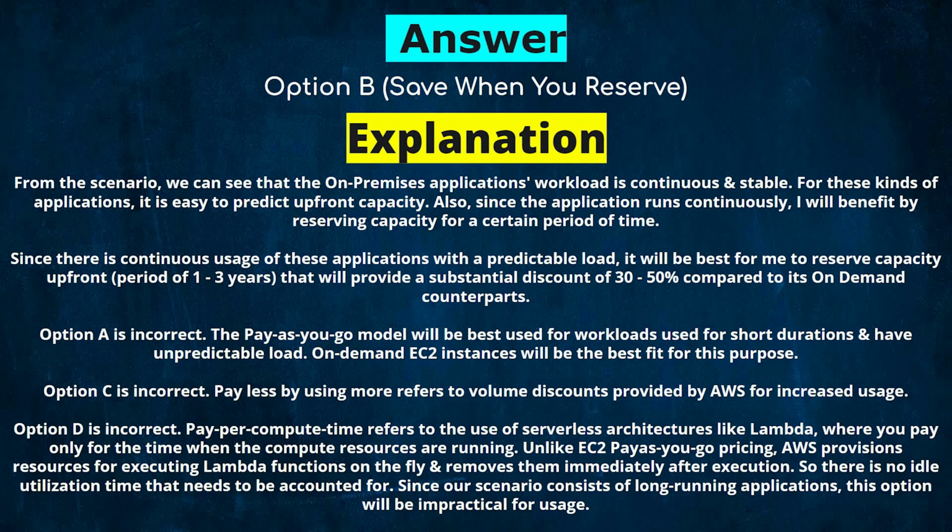Option D is incorrect. Pay per compute time refers to the use of serverless architectures like Lambda, where you pay only for the time when the compute resources are running. Unlike EC2 pay-as-you-go pricing, AWS provisions resources for executing Lambda functions on the fly and removes them immediately after execution. So, there is no idle utilization time that needs to be accounted for. Since our scenario consists of long-running applications, this option will be impractical for users.